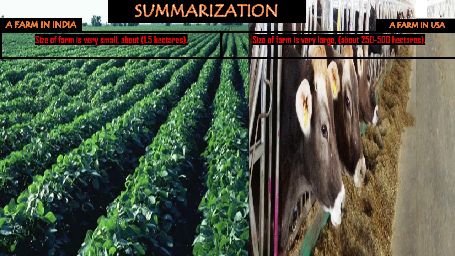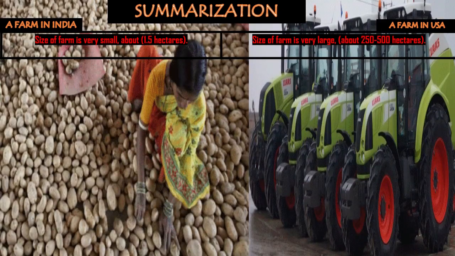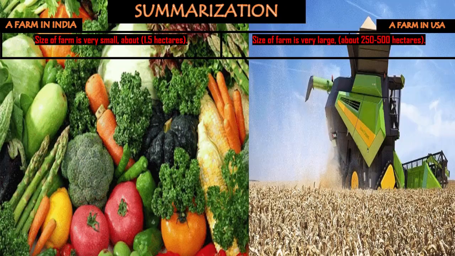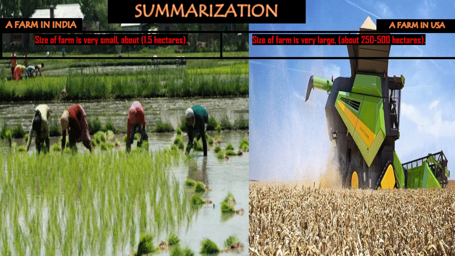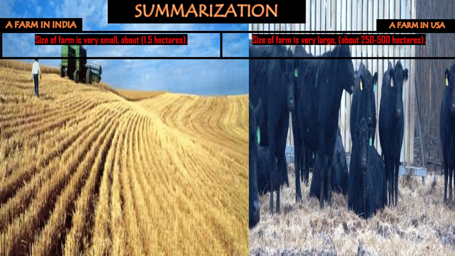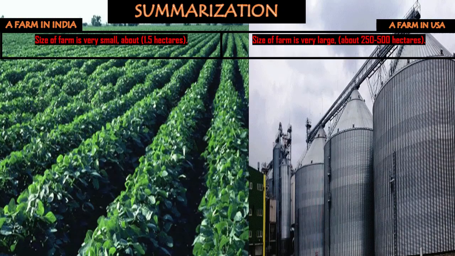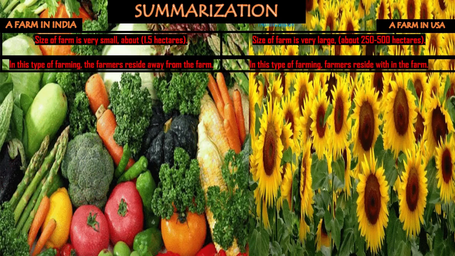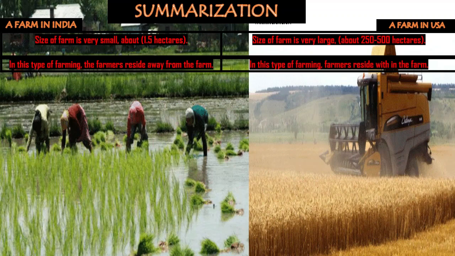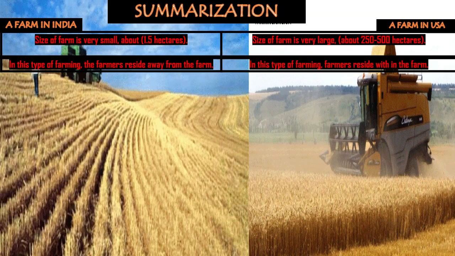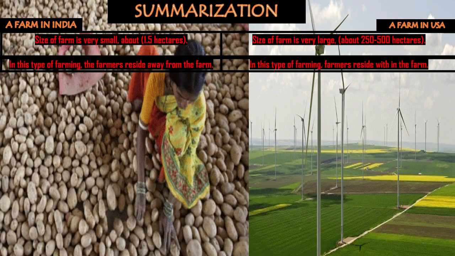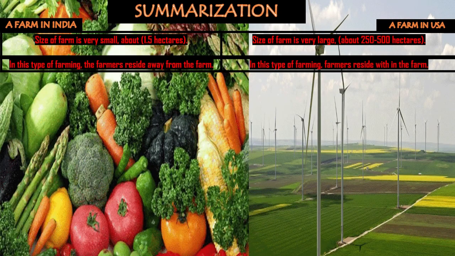So we can well understand that in India, the size of the farm is quite small compared to the USA, where the average size of the farmland is about 250 hectares to 500 hectares. Now, coming to the farmers, here in India, the farmers reside away from the farm because the farm is not big enough for them to construct their house and reside within the farm. Whereas in the USA, the farmers reside within the farm.